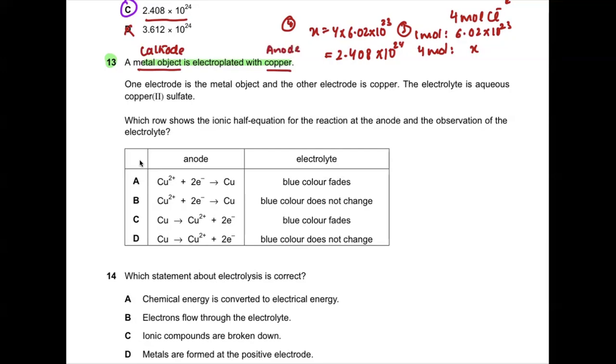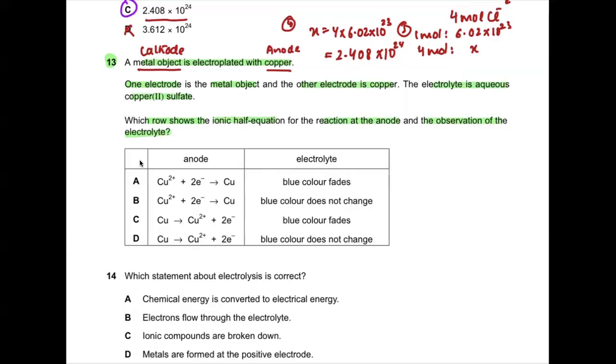You have to remember this. One electrode is the metal object, and that is the cathode, and the other electrode is copper, which is the anode. The electrolyte is aqueous copper sulfate. Which row shows the ionic half equation for the reaction at the anode and the observation of the electrolyte?